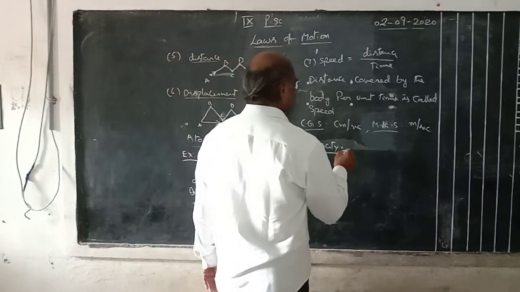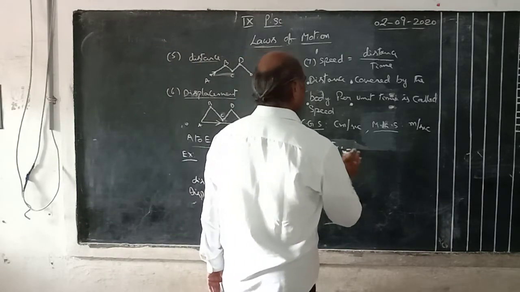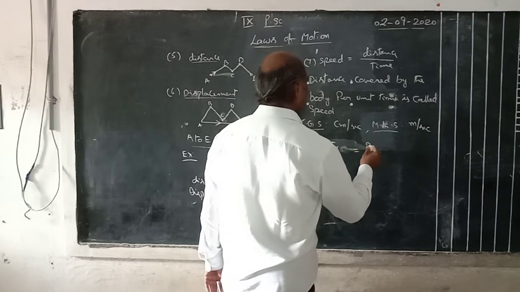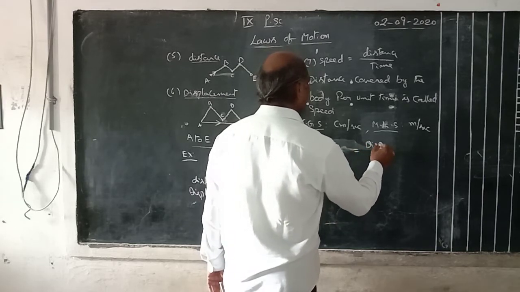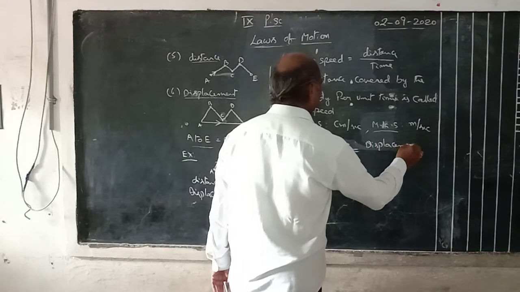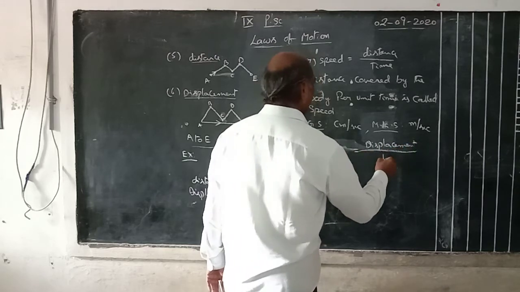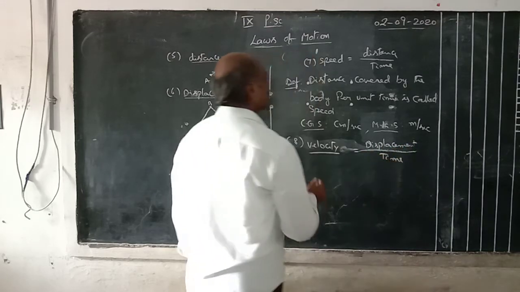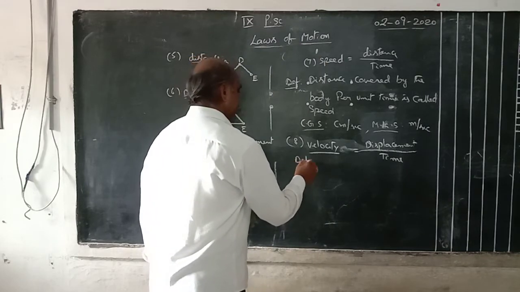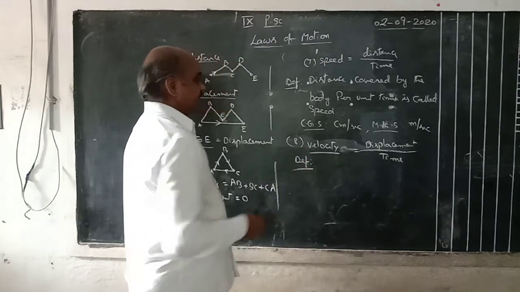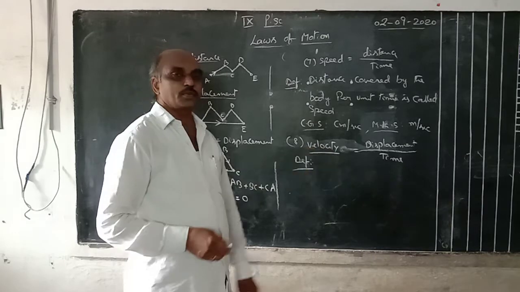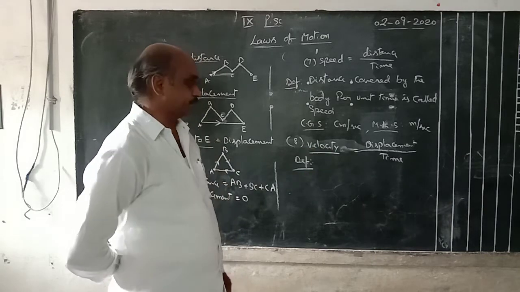Next one, velocity. Velocity means displacement by time. Definition: in the same way, first remember this formula, velocity is equal to displacement by time.